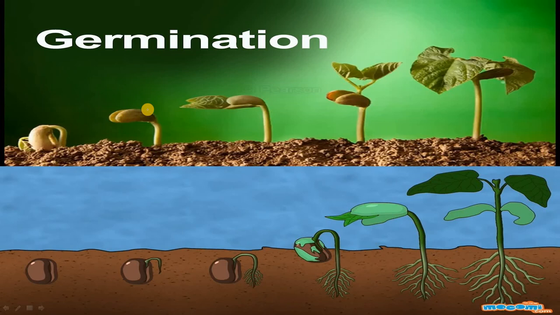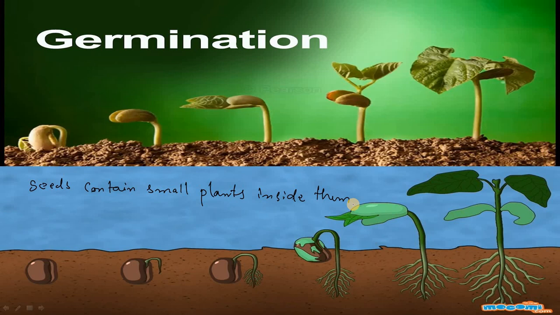Fine. So seeds contain small plants in them, right? Seeds contain small plants inside them. So how do plants prepare food, children?